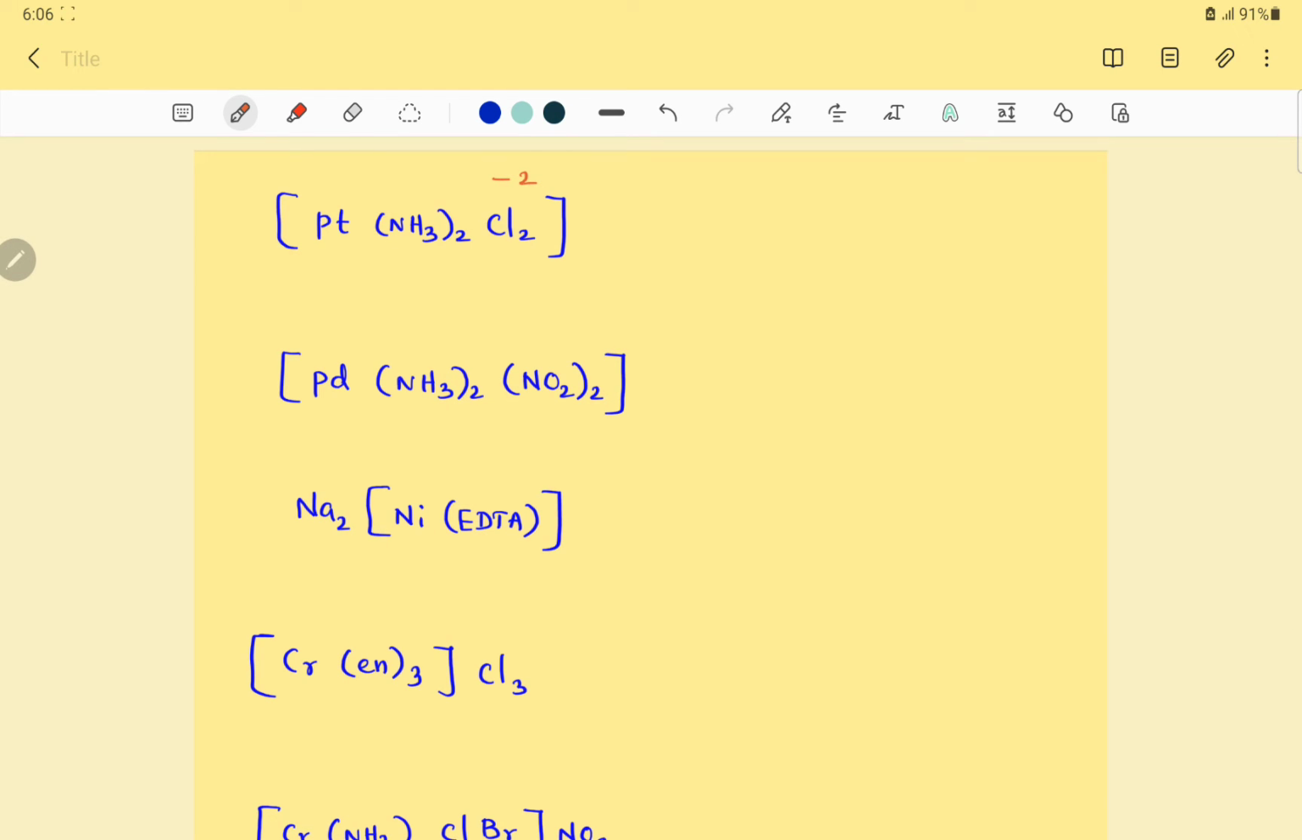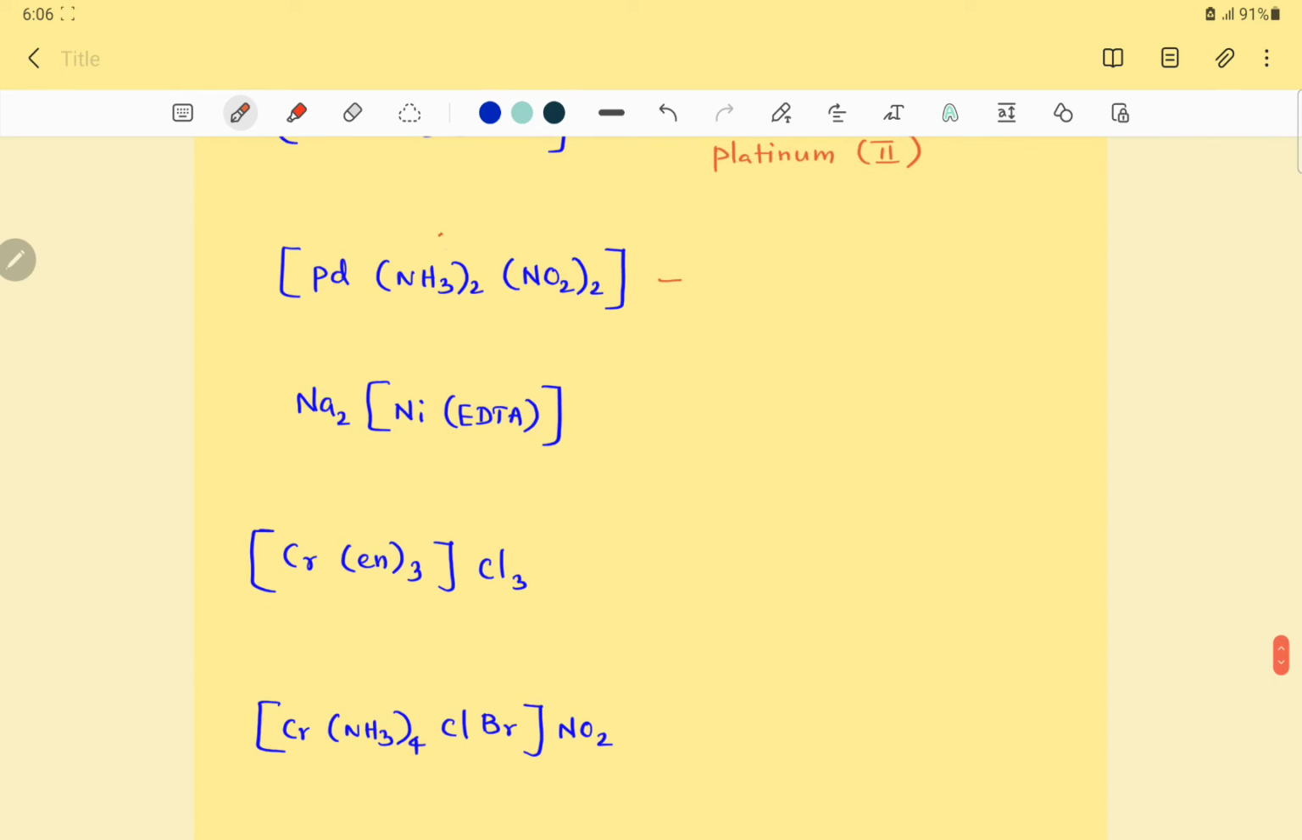Net charge of Cl2 is minus 2, ammine 0, platinum plus 2. Diammine, so alphabetical order: diammine, dichlorido. Central metal, platinum. Oxidation state of platinum 2, platinum 2. That's all, very simple. Next one, ammine 0, nitrito, total charge minus 2, palladium plus 2. Central metal here is palladium, isn't it? So alphabetical order, ammine first, nitrito next, isn't it?